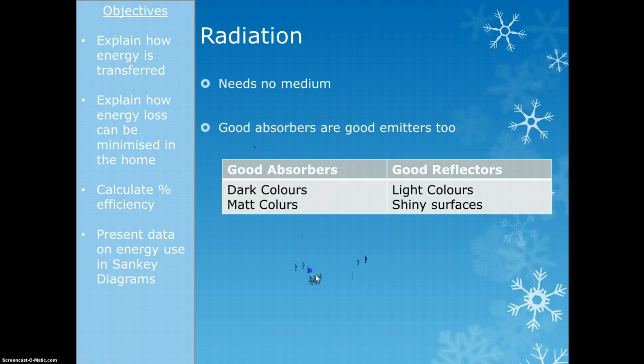So that's convection. So next we've got radiation. Now radiation is different to conduction and convection because radiation doesn't require a medium. It doesn't require anything. It transfers through vacuums, goes through whatever is there.